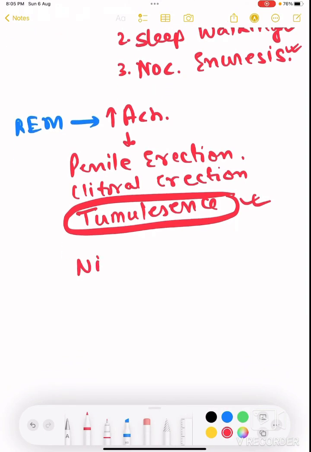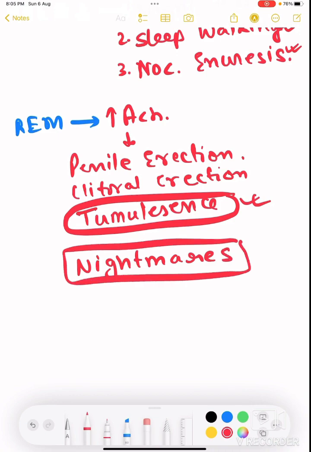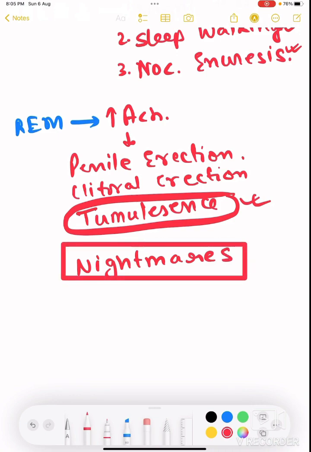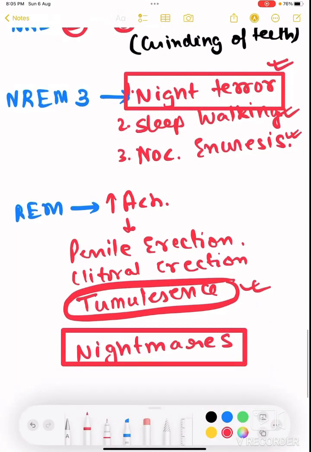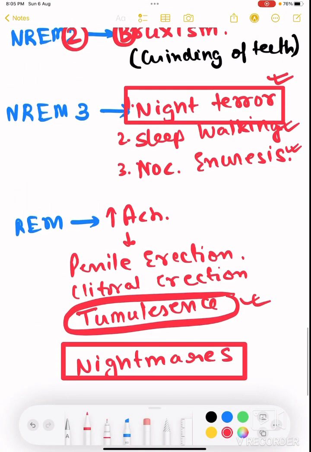Apart from this, what happens? Nightmares, right? So what are nightmares? Nightmares are actually kharab sapna. We call it kharab sapna aana. बहुत बुरा सपना आना, that is called a nightmare. So what is the difference between nightmare and night terror, right? So there must be a difference. See, night terror is almost similar to nightmare, but in nightmare the person will tell that हमें बहुत खराब सपना देखें, and he or she will remember what that dream was.